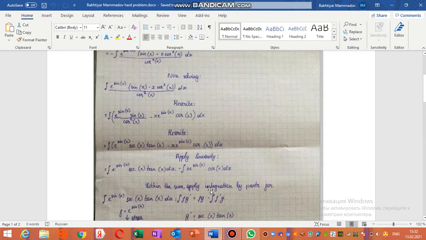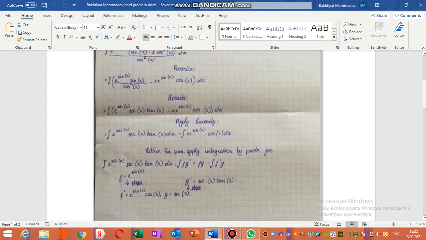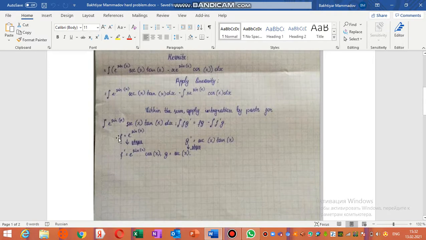Within the sum apply integration by parts for the integral of e^x multiplied by secant x tangent x dx.